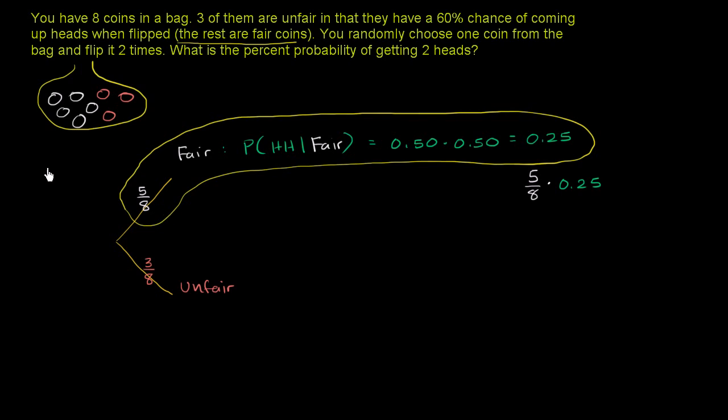So another way of thinking about it is this is the probability that you got a fair coin and that you have 2 heads in a row.